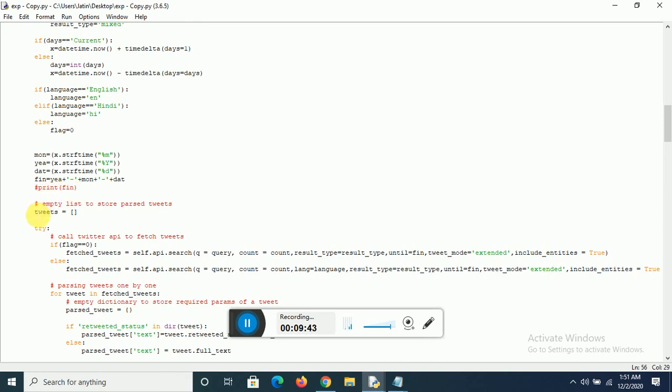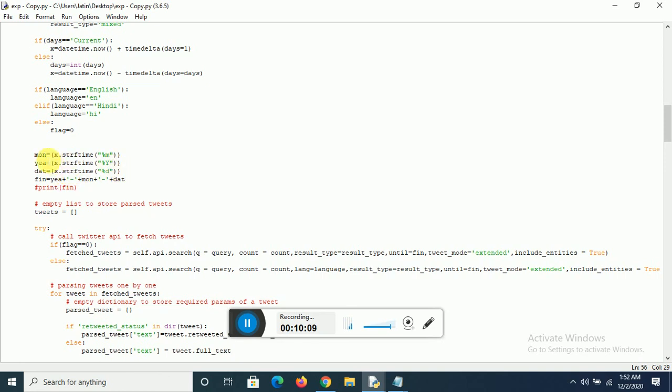So first of all we form the date from the datetime. Now the final date, basically the x which was calculated above, we form the date out of the date that we calculated according to month, year, and d.